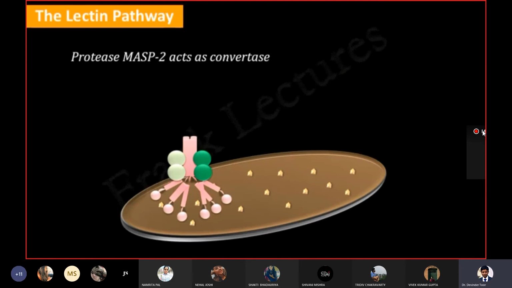MASP2, that is, the protease of this MBL complex, acts as convertase. It cleaves C4, which is a complement protein, into C4A and C4B. C4b binds covalently to the microbial surface and C4a is released.